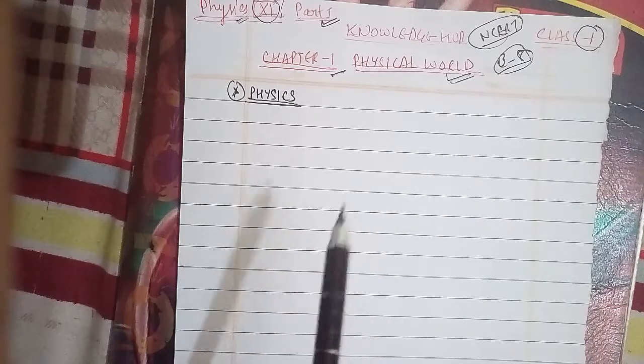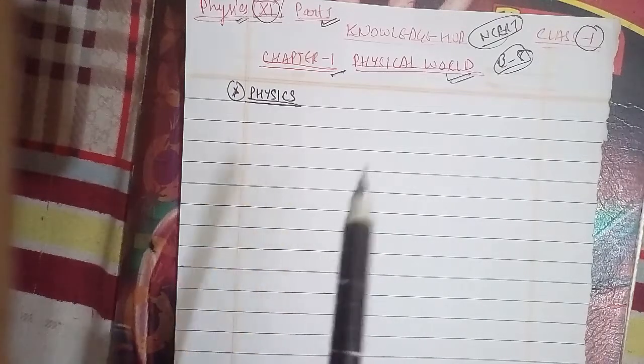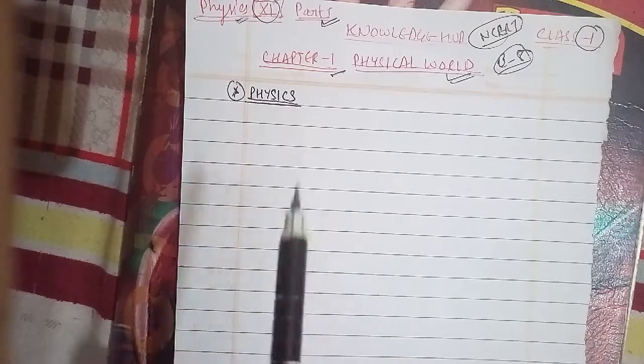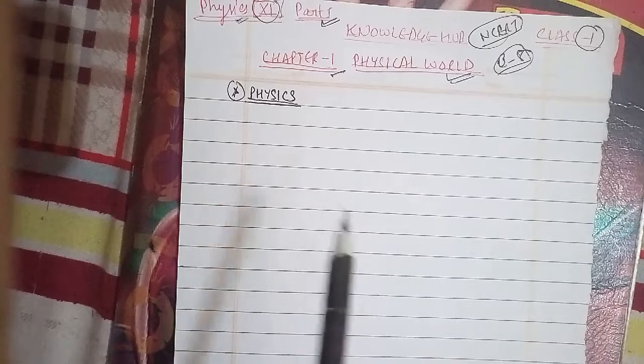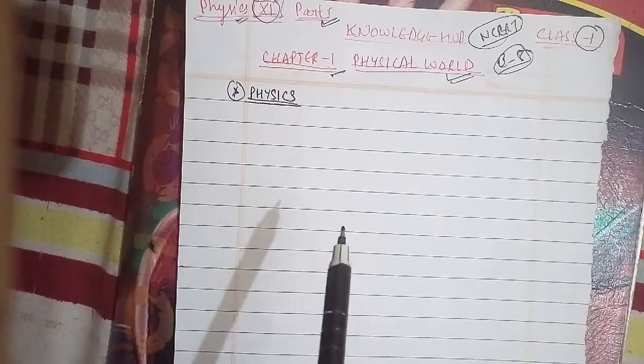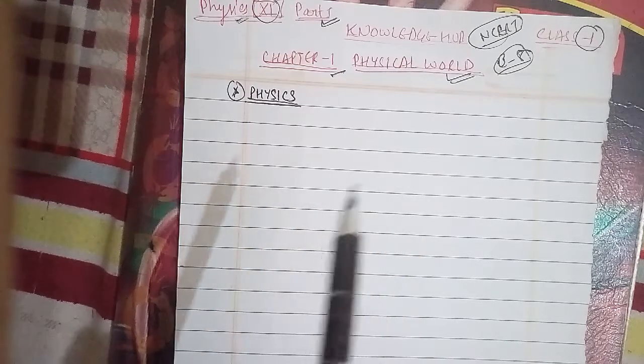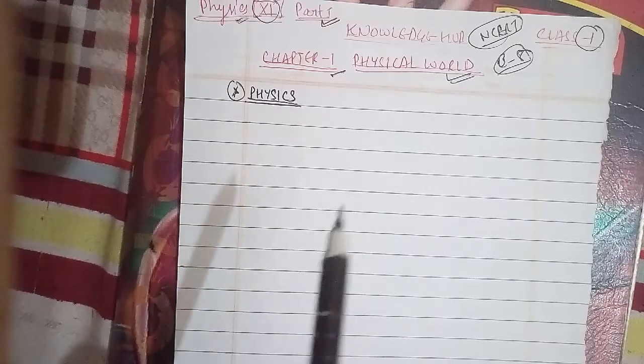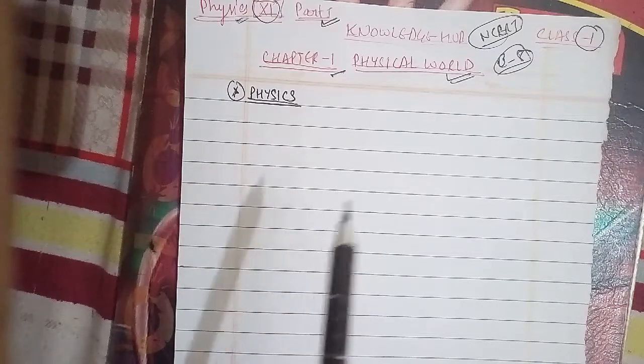Physics is a basic discipline in the category of the natural sciences, which also includes other disciplines like chemistry and biology. The word physics comes from a Greek word meaning nature, and its Sanskrit equivalent, bhautiki, is used to refer to the study of the physical world.